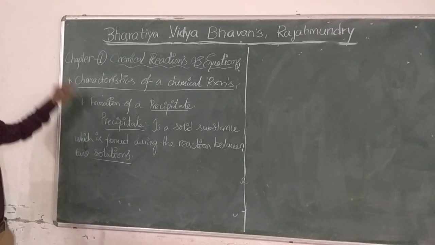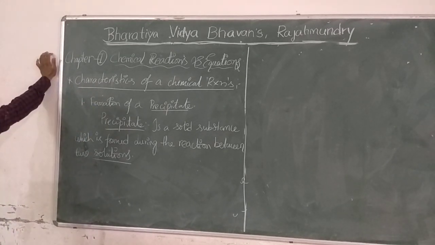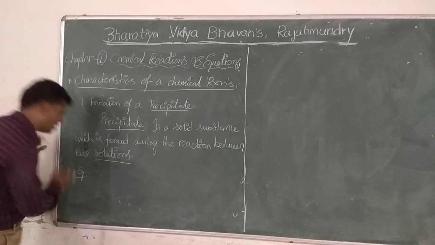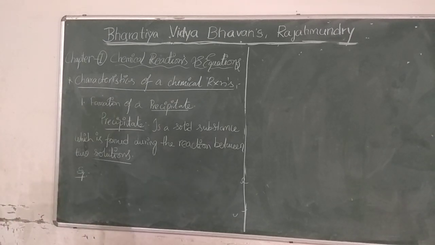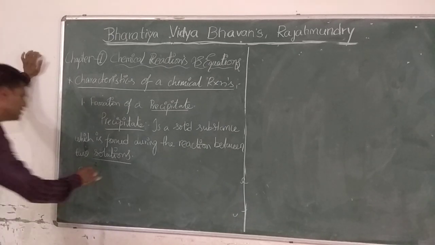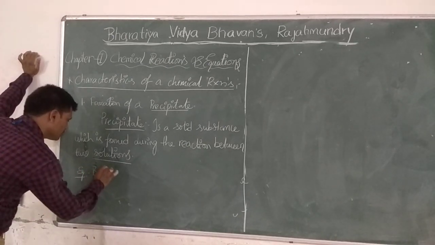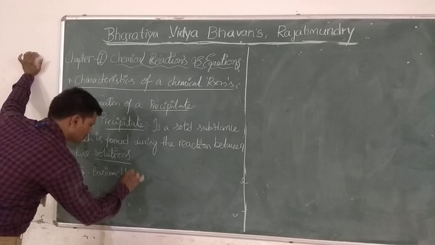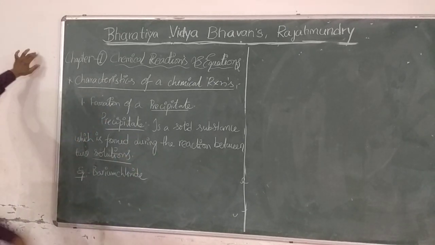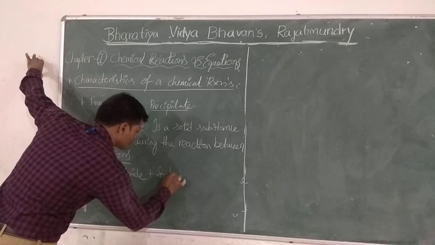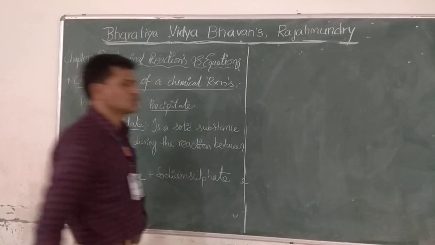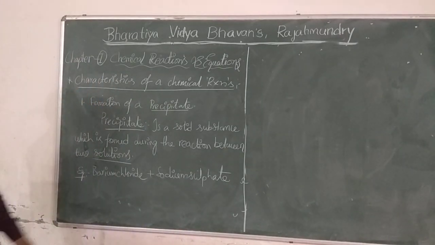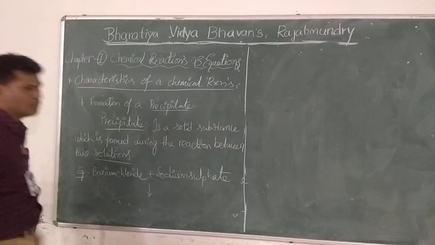Listen carefully. Precipitate is a solid substance which is formed during the reaction between two solutions. The best example is the reaction between barium chloride and sodium sulfate. That means barium chloride plus sodium sulfate, we will get new chemical compounds.